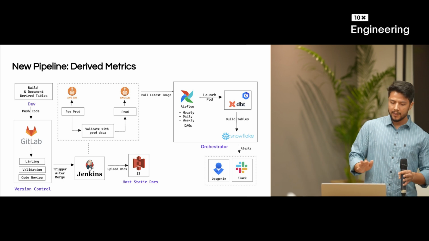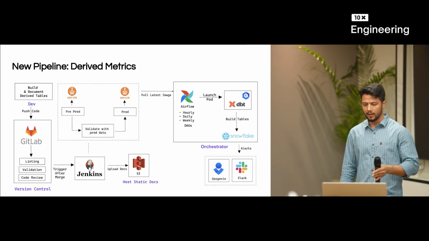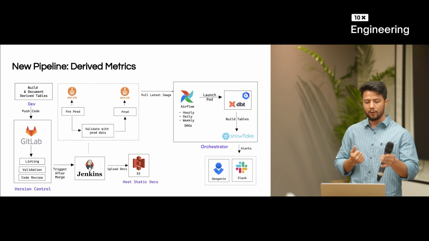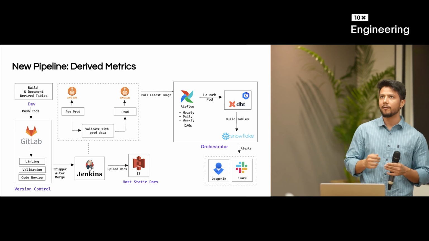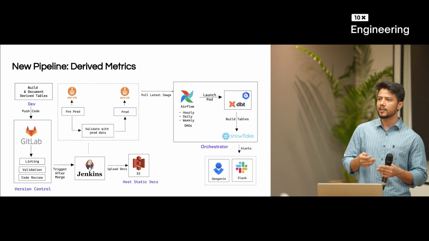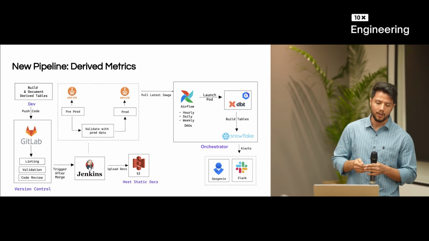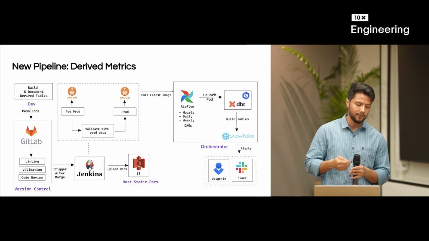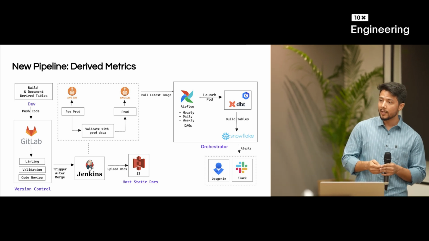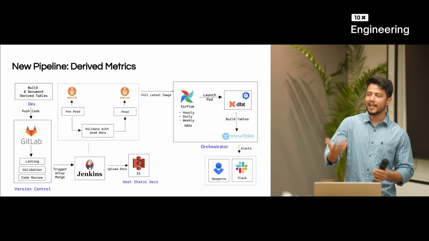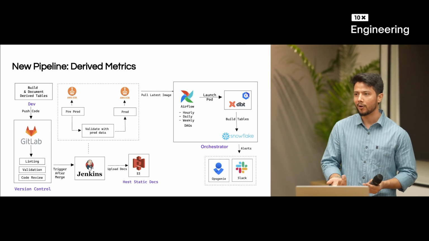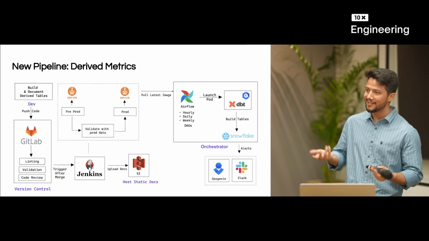After everything is done and tested, we follow the same practice as elsewhere: we push the code to GitLab. Here we have done a couple of things. Firstly, we have made sure that code is properly formatted, similar to how normal language code is formatted. We check that. We have also put in certain validations, because we can tell folks to document a lot of stuff, but we know that documentation is painful.